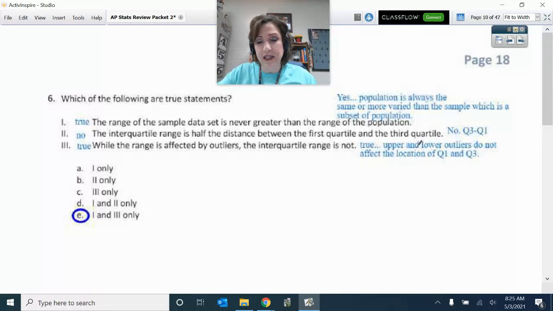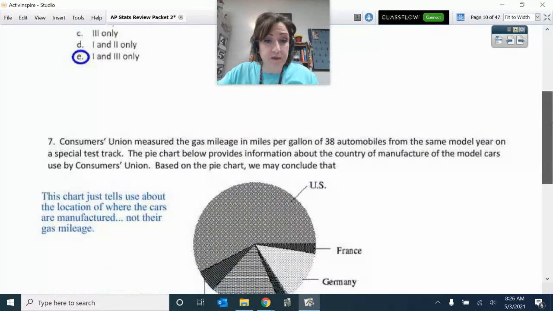What is that? That would be like Q3 minus Q1 divided by 2. That's not true. It's just Q3 minus Q1. And the range is affected by outliers. That is true. The IQR is not affected by outliers. That is also true because remember that IQR is that middle 50%. So when you knock off the outside edges, it is not affected by those outliers.